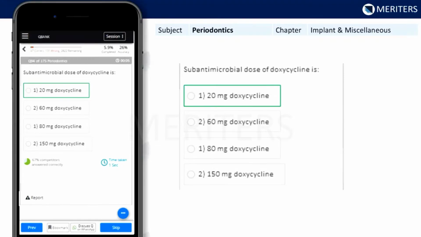What is the role of sub-antimicrobial dose of doxycycline? Like, what is the importance of it? Okay, so let us try to understand this word sub-antimicrobial. That means we are not giving a complete dose. Like the ideal dose for doxycycline as an antimicrobial therapeutic agent is around 100 milligrams, which is used for acne and other systemic conditions. So here we are using a smaller dose twice daily.